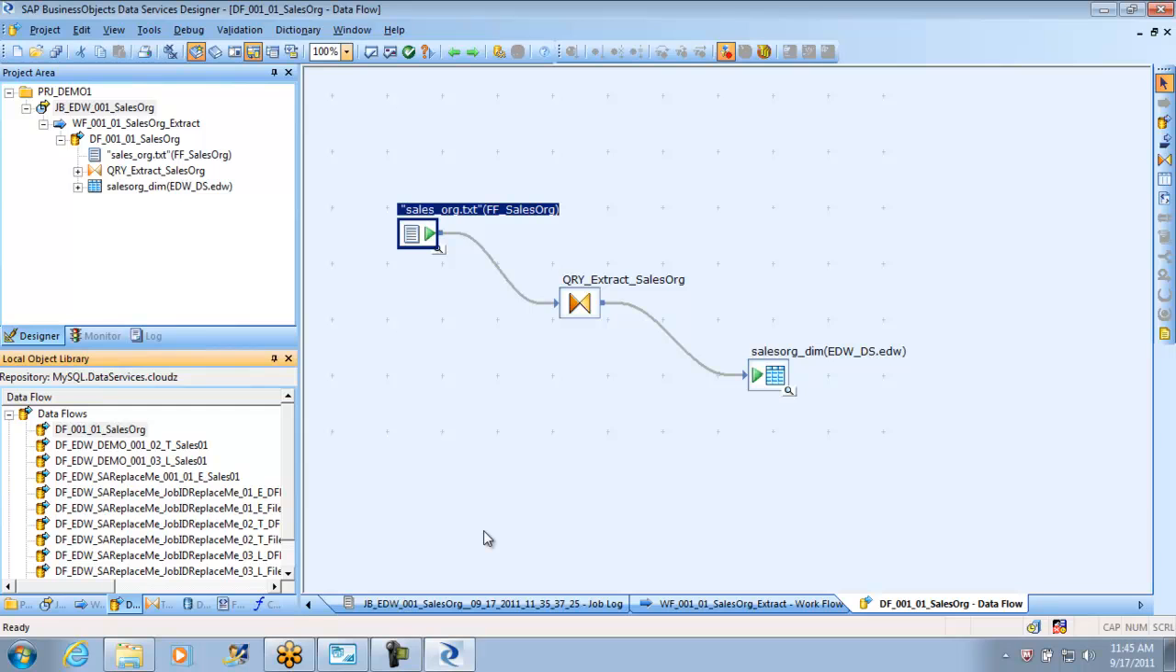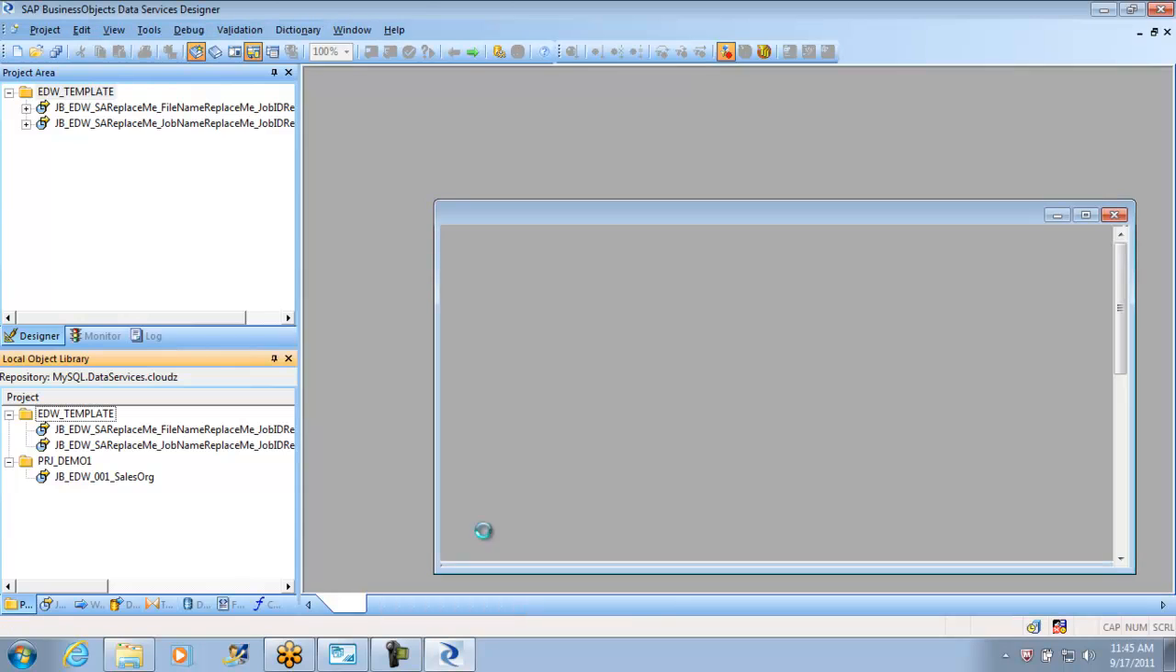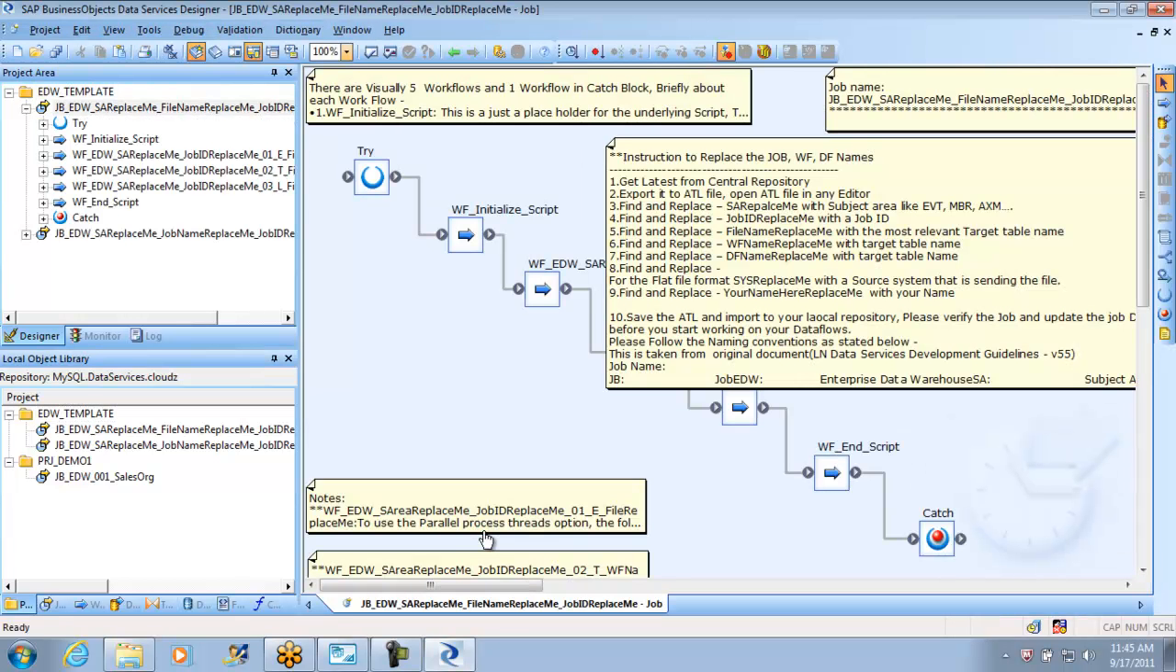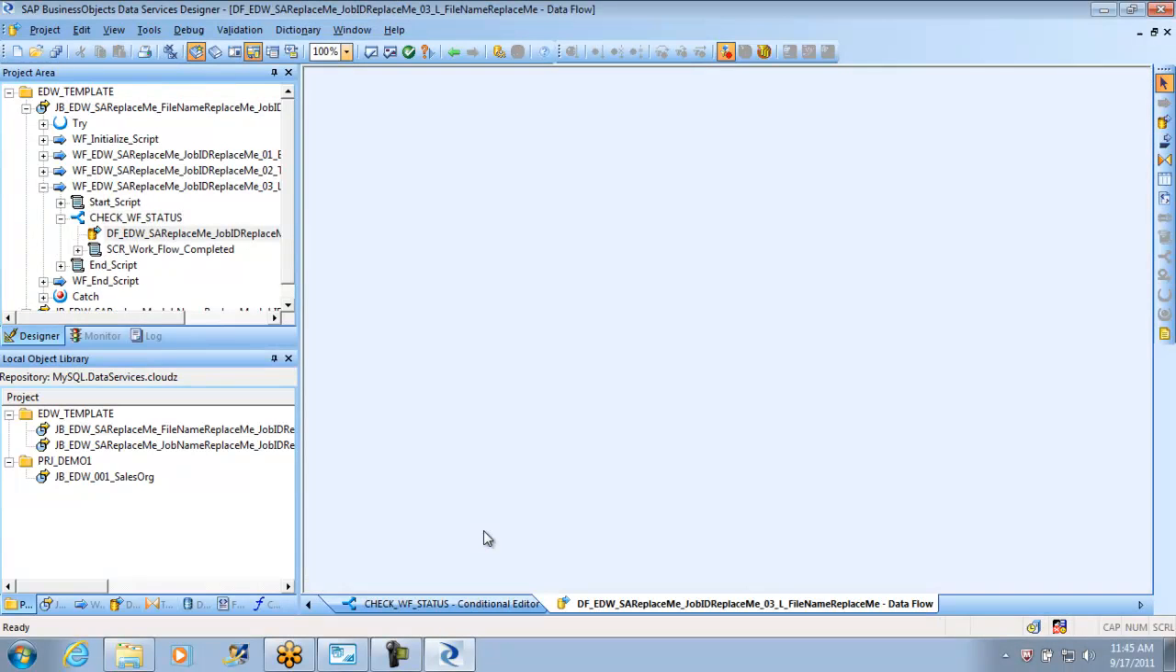Oh, these ones. If you remember these data flows, I have used them as part of my template. You remember? First day I tried to show you the template. These are dummy data flows I have put in here. This is my template. So the data flows are part of the template. These are dummies. There is nothing in it.